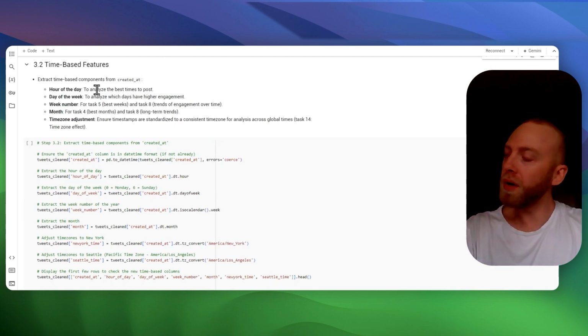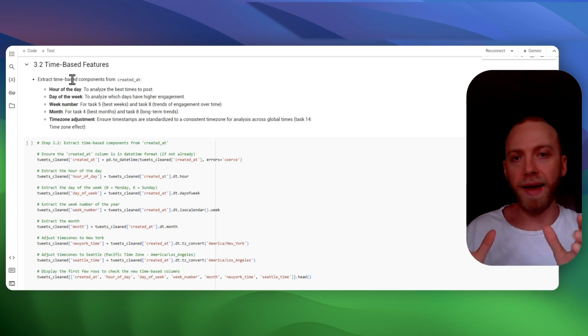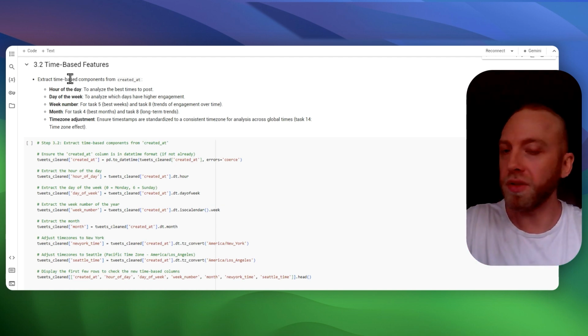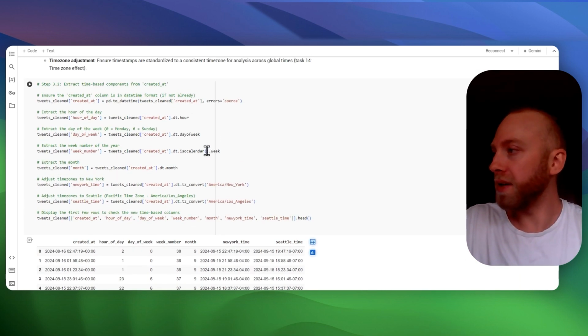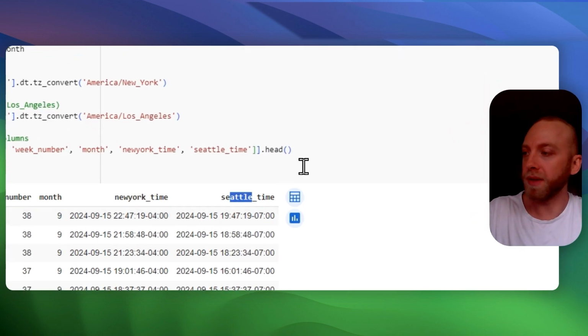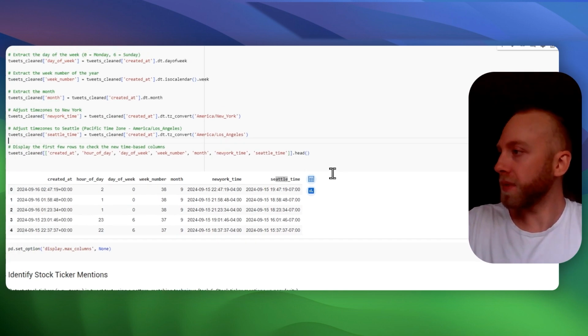And then after that, we took the time column and extracted the hour, the minute, the week, and the month for the various years. And then I put it into Eastern Standard Time and then Pacific Time, where he lives, just so it would make more sense for him, the client.